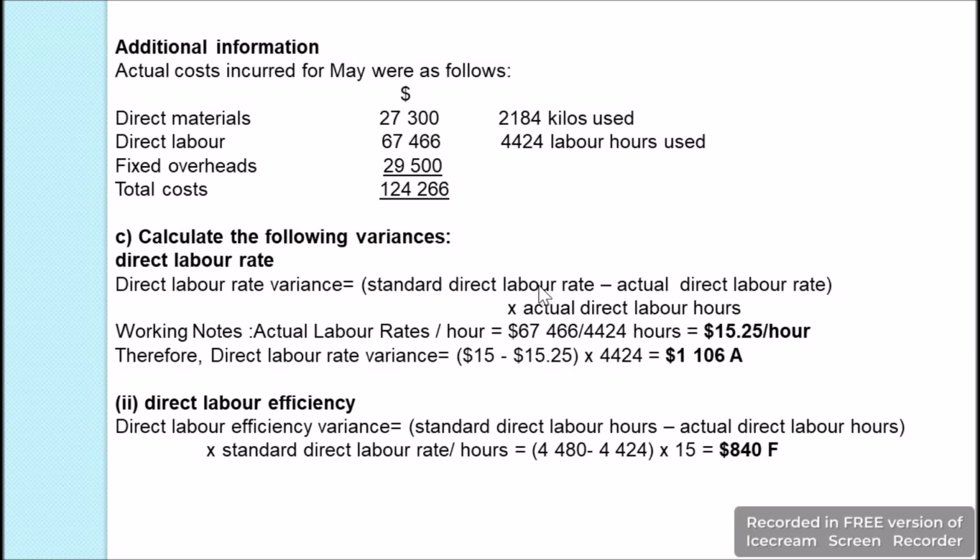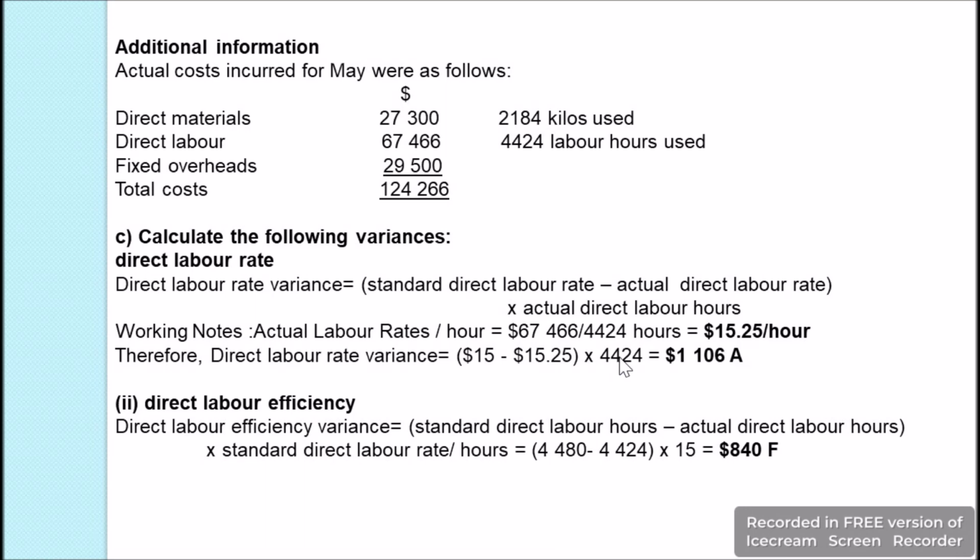If you remember, the standard labor rate was $15 per hour. Now we are getting $15.25 per hour. That is, the actual rate which we paid was more, and it was 25 cents more. That is, $0.25 more was paid per hour.